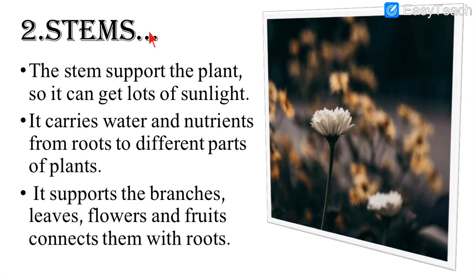Then stems. What are stems? The stem supports the plant so it can get lots of sunlight. See, as you can see, the plant is standing over here. Yes, this flower is standing, white color. So how is it standing? We stand with the help of our leg. So how will the plant stand? They stand with the help of the stem, and stem will support the plant, and because the stem is supporting the plant, it can stand erect and it can get lots of sunlight. If it is not standing, then sunlight will not fall on this plant.